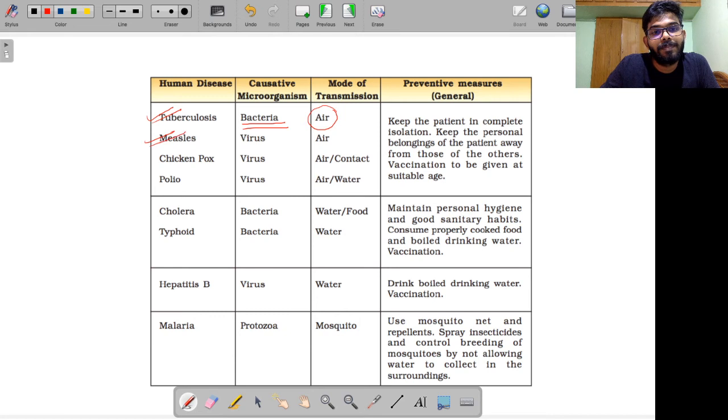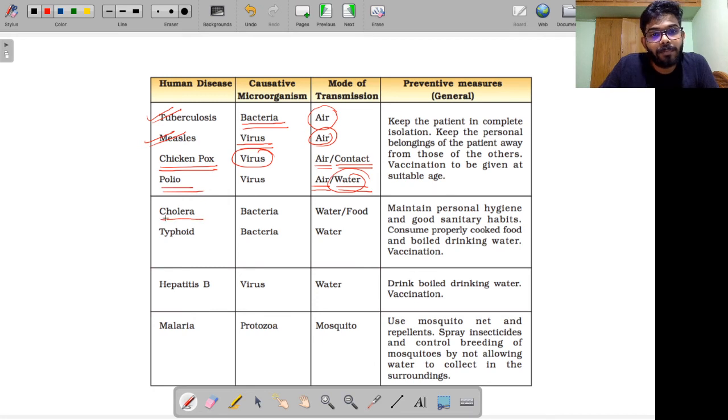Then measles, this is caused by a virus. This is spread through air. Mode of transmission is air. Then we have chickenpox. Remember, chickenpox is also caused by a virus. This spreads through air, or it can also spread through contact if you come in physical contact with the patient. Then you have polio. Polio virus, remember, can spread through air, and it can spread through water. Right? Water is also very important. That's how polio can spread.